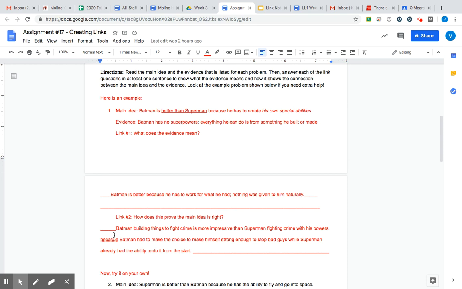Well, Batman building things to fight crime is more impressive or better than Superman fighting crime with his powers because Batman had to make the choice. He had to do this himself. He had to make the choice to become strong enough to fight bad guys, while Superman already had the strength and the ability to do that from the start.